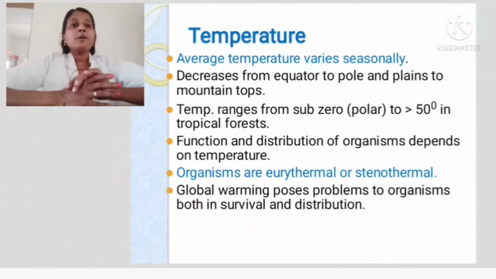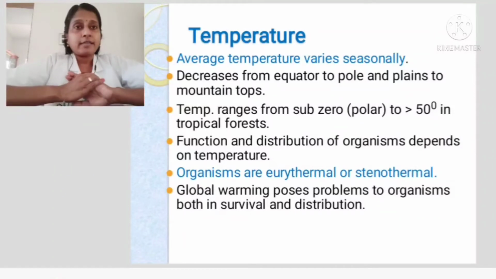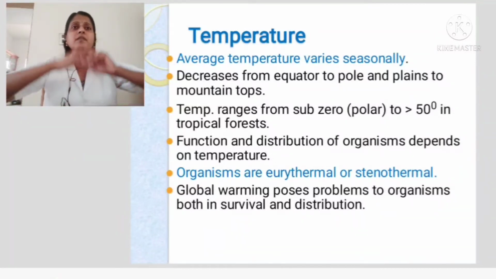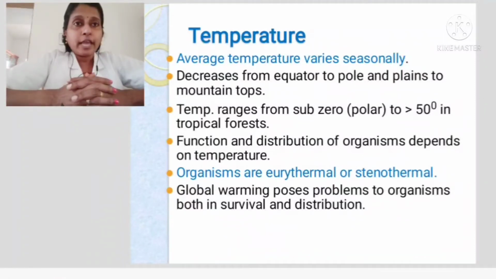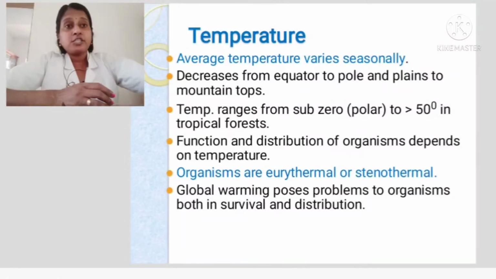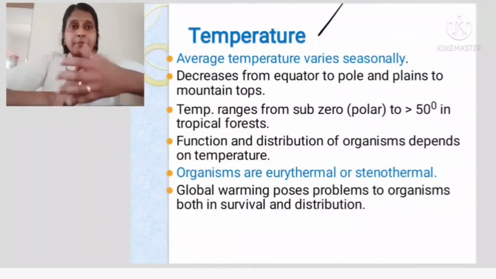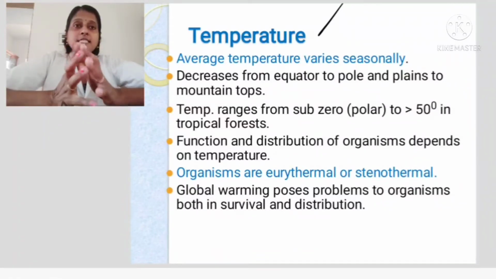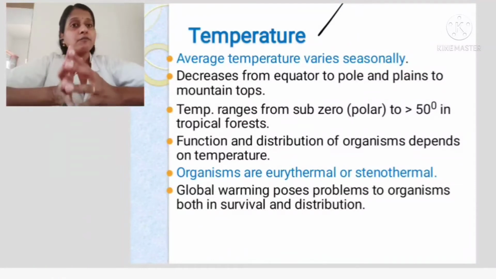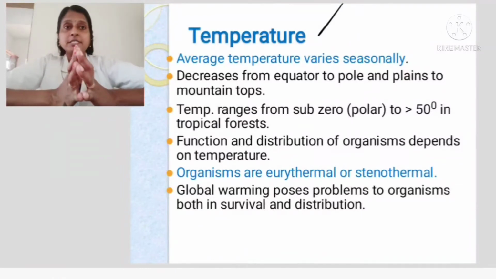Okay, next we are moving on to the abiotic factors which are responsible for the survival and existence of organisms. So what are the abiotic factors? The first is temperature. You know the temperature, isn't it? The average temperature varies seasonally. How the temperature is in winter will not be in summer, and it will not be the same in the monsoon, isn't it? It varies. It decreases from the equator to the pole.